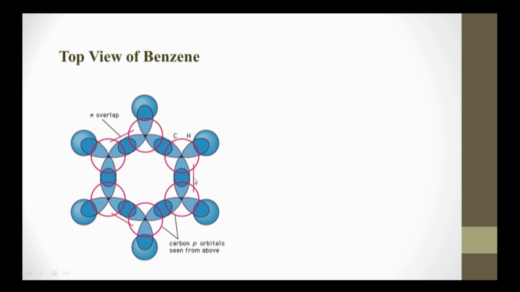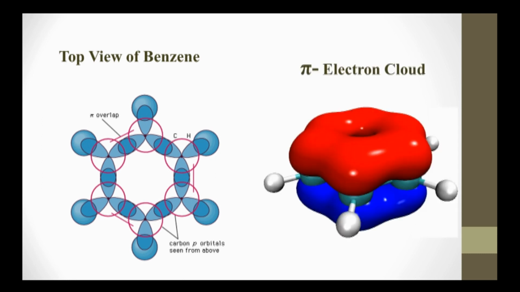So this explains the exact nature of the benzene structure and how it forms. Most importantly, all the carbon atoms and hydrogen atoms are present on one plane, and pi electrons are present above this plane and below this plane.